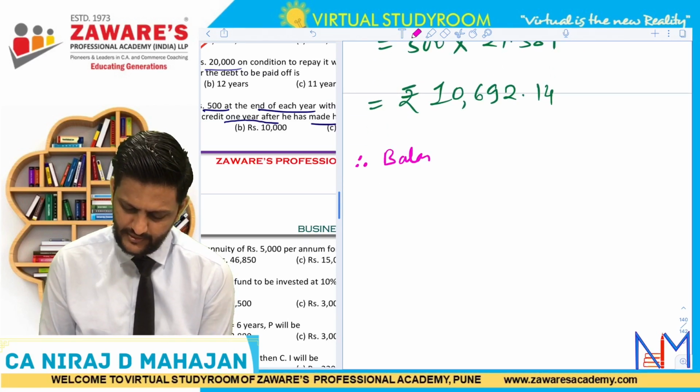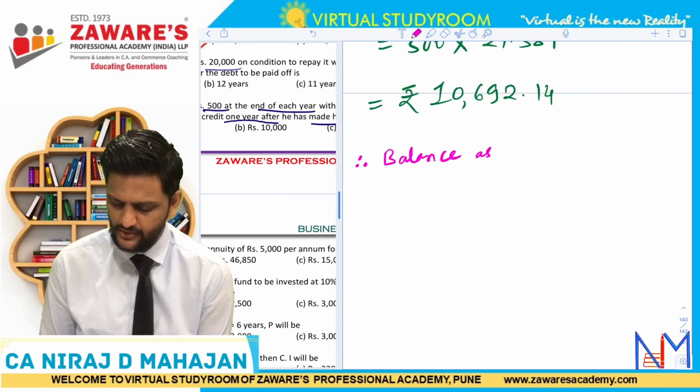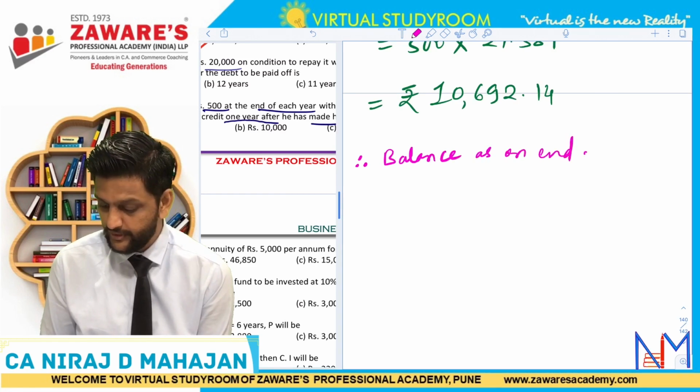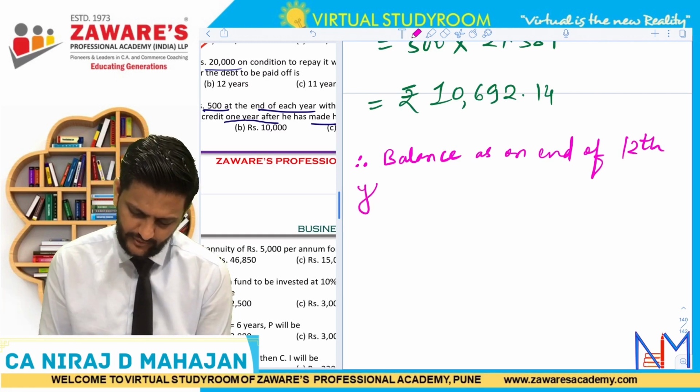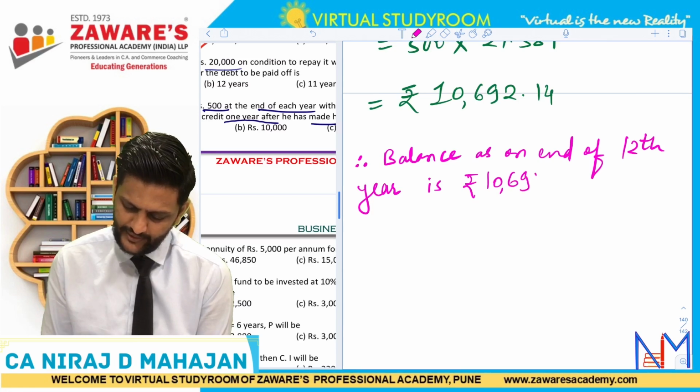Balance, I am writing. As on end of 12th year is rupees 10,692.14.